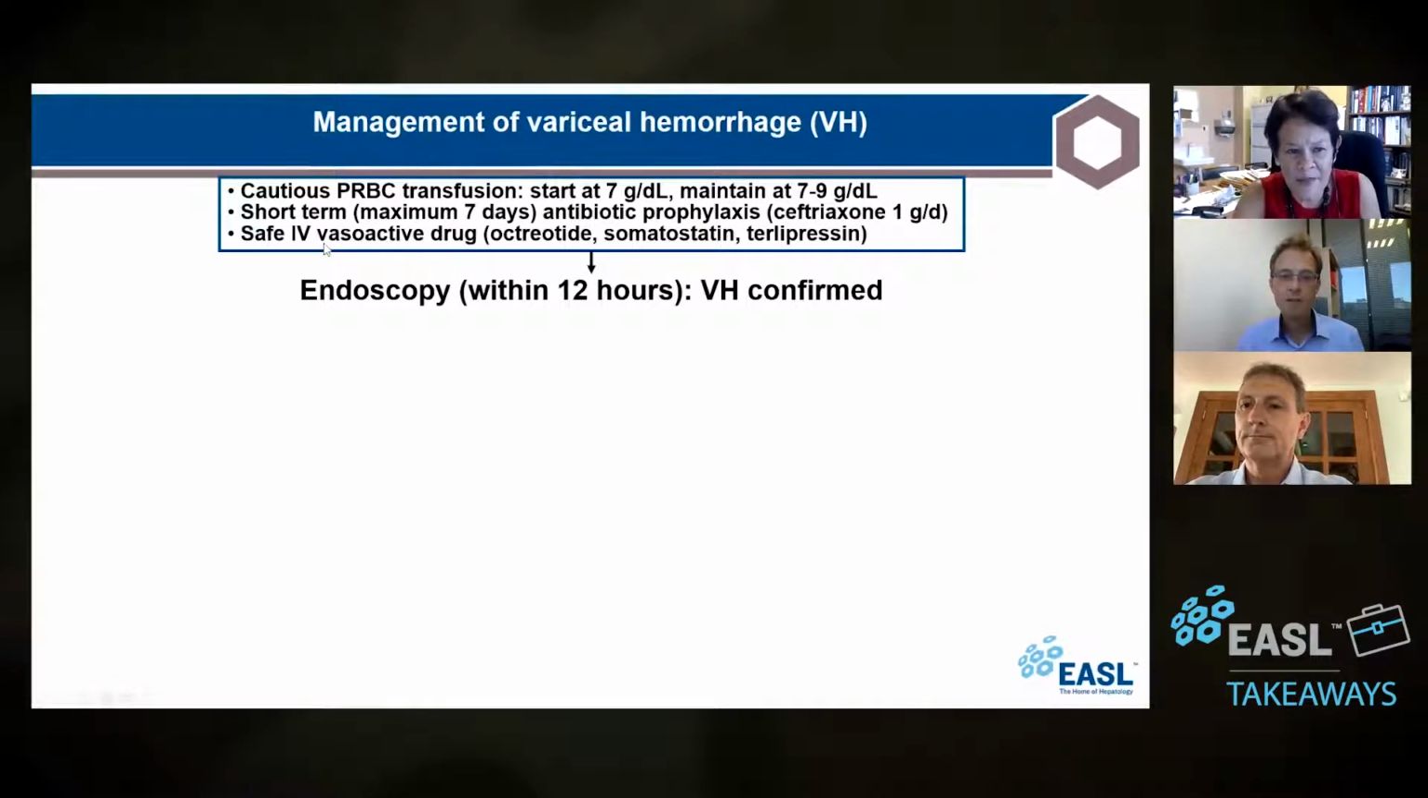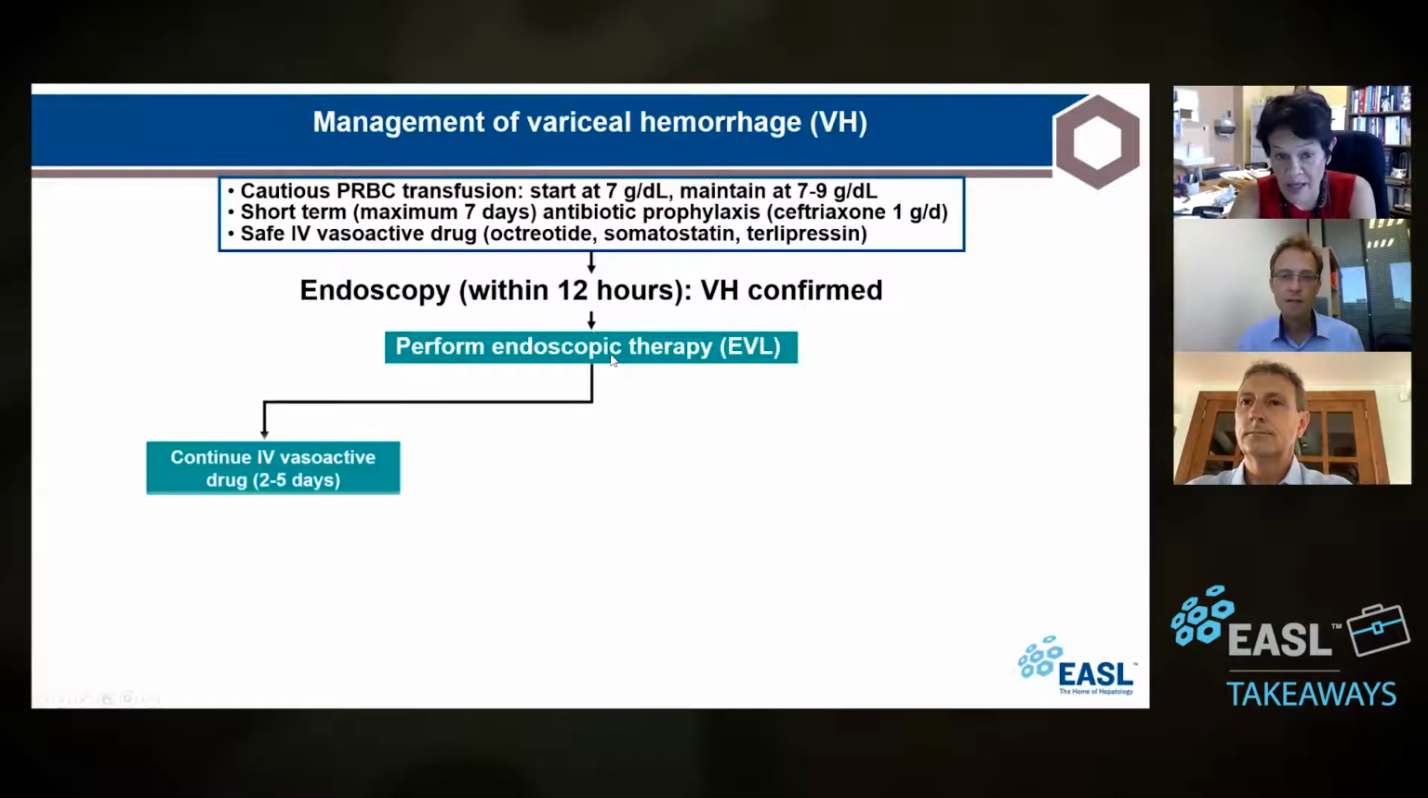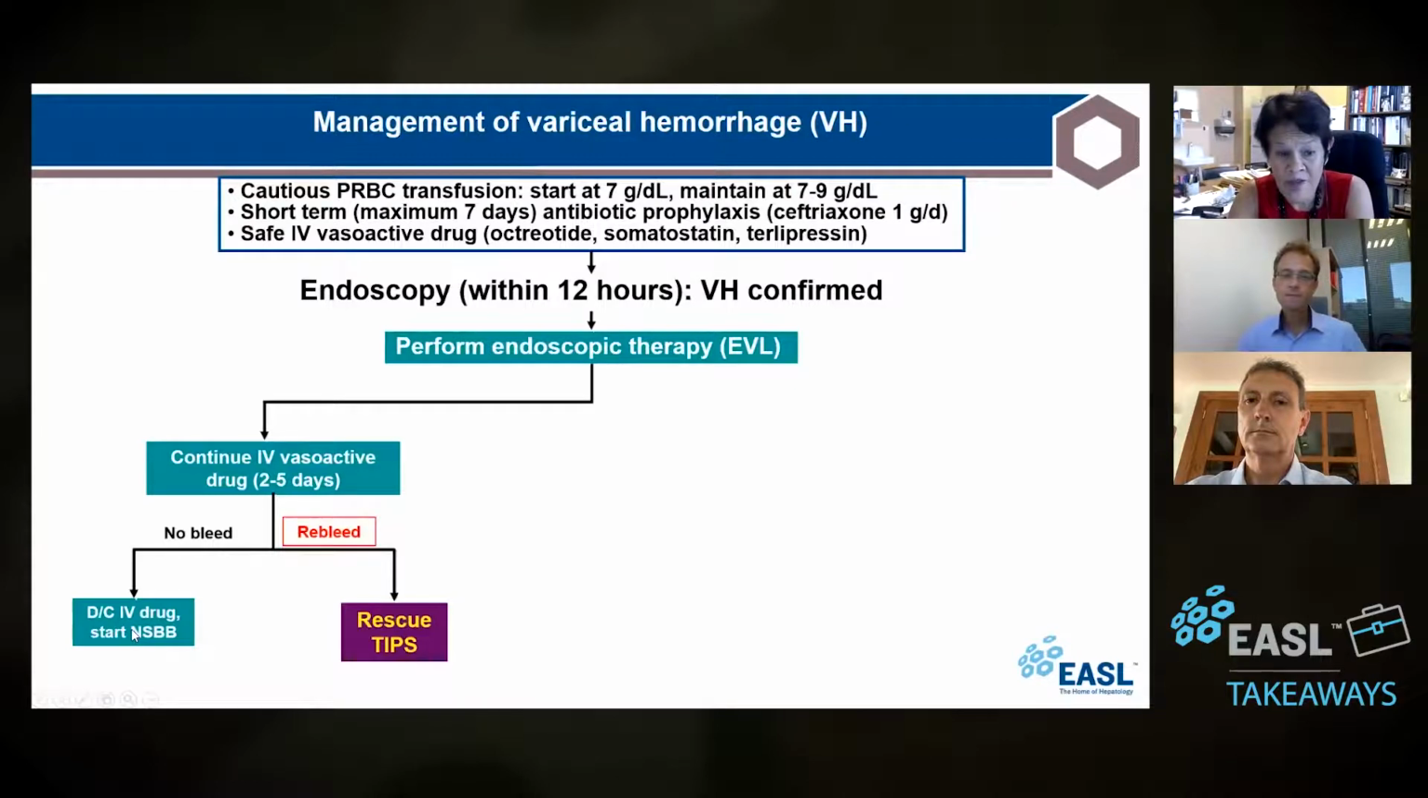So you get the patient, you do the general management measures, then you do the endoscopy. At that time, you do EVL when possible. The normal standard therapy is you continue the vasoactive drug for 2 to 5 days, mostly 5 days. And if there's no bleed, you start non-selective beta blockers and you do ligation. If the patient rebleeds within these 5 days, then the patient is a candidate for rescue TIPS. We are rescuing the patient because the patient has failed standard therapy, all right?